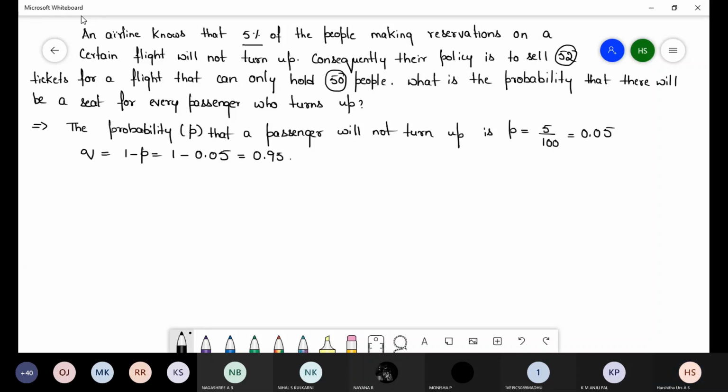Now let X be the number of passengers who will not turn up.